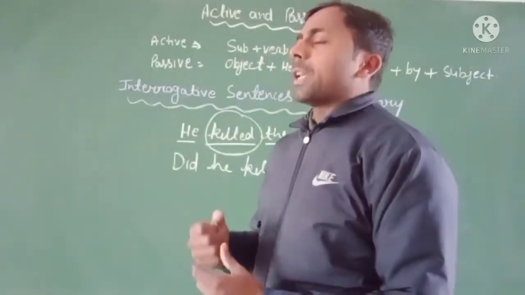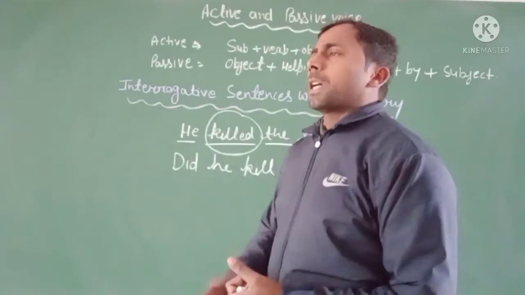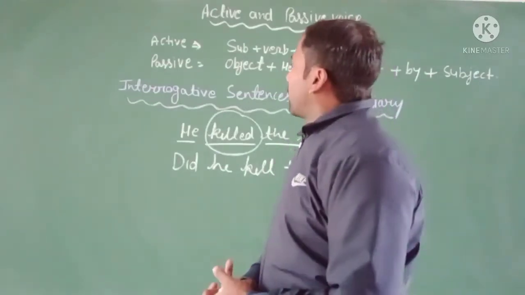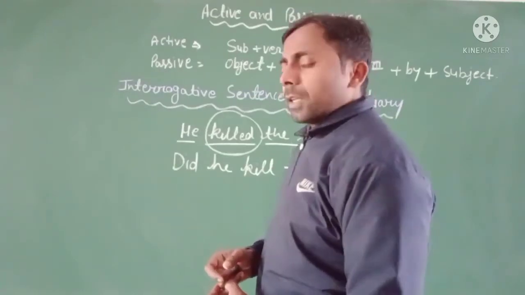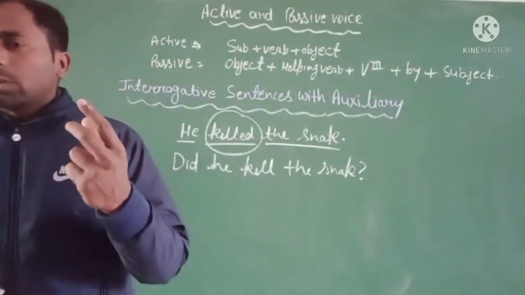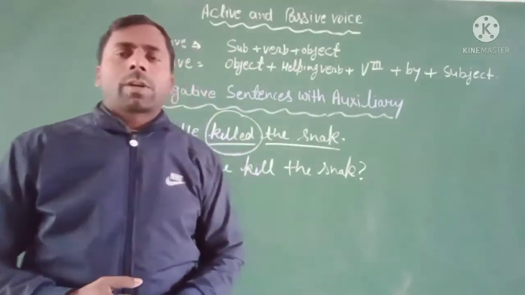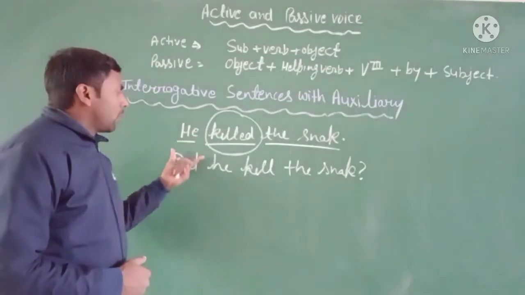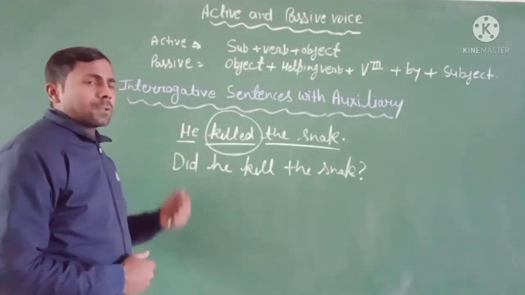For sentences like simple present, simple past and simple future, every part of the active voice, I have told you, only 8 parts will change into the passive voice. So this is the simple rule to change the positive sentence into the interrogative sentence.